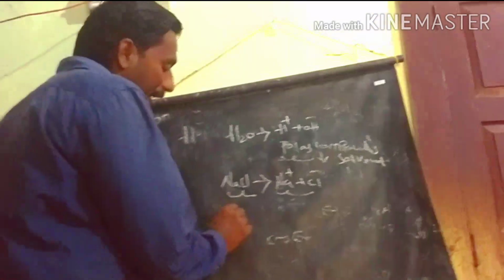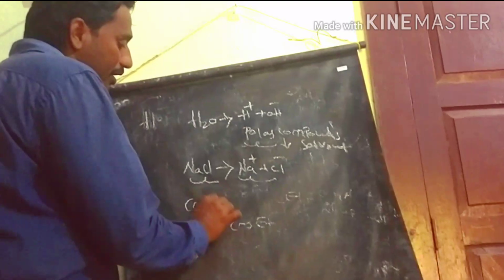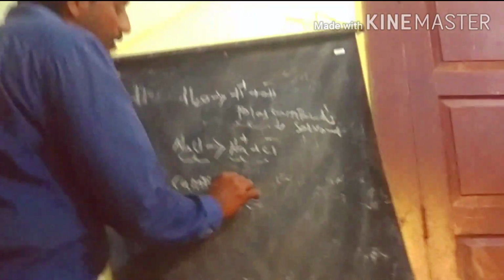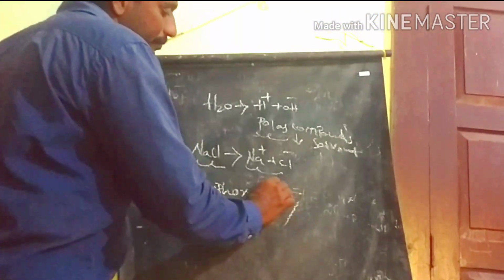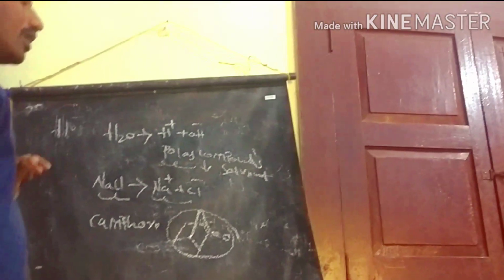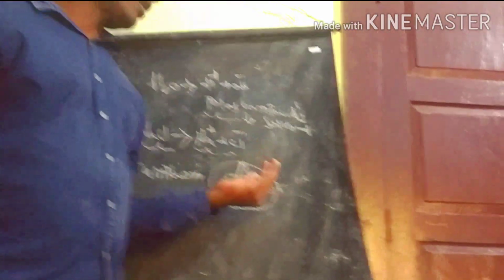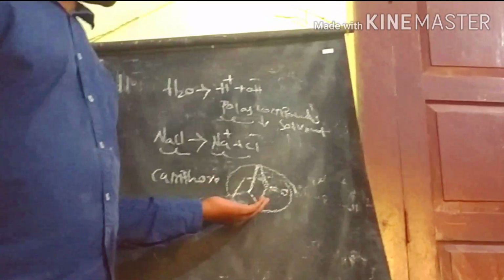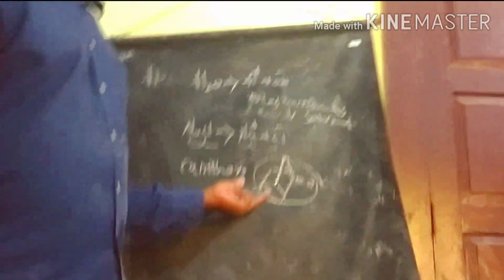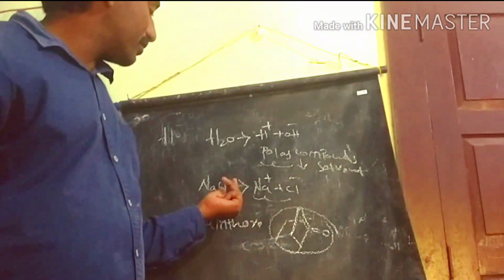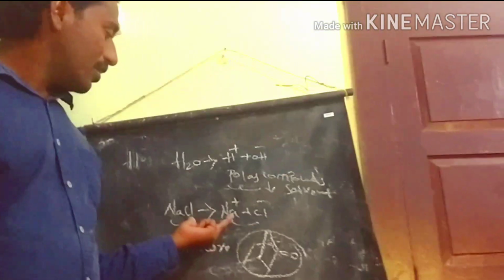If you take camphor, it is an organic compound. It doesn't dissolve in water because it is an organic compound. It is soluble in kerosene or hydrocarbon solvents, because camphor is a non-polar compound and salt is a polar compound.